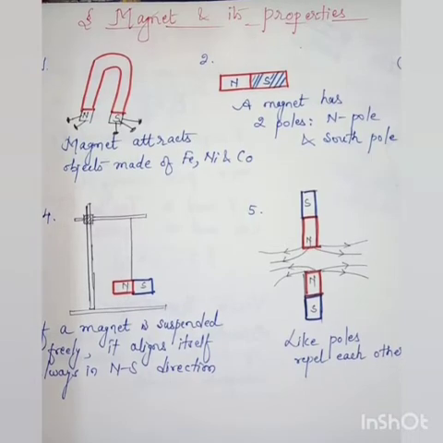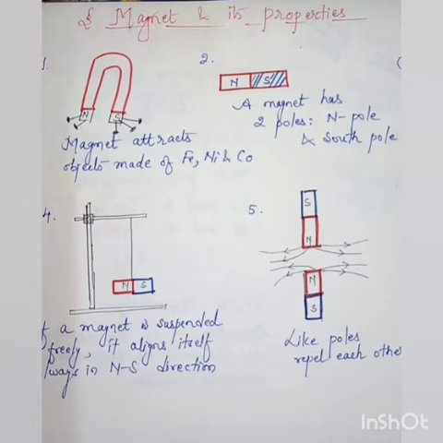Magnet is of two types. One is the artificial magnet and the other is the natural magnet. Natural magnet is the magnetite ore from which the iron is extracted, and it has very little property of magnetism. The second one is the artificial magnet, which you can see in the form of the bar magnet, horseshoe magnet, electromagnet. These are examples of the artificial magnet; they are made by using ferromagnetic materials.